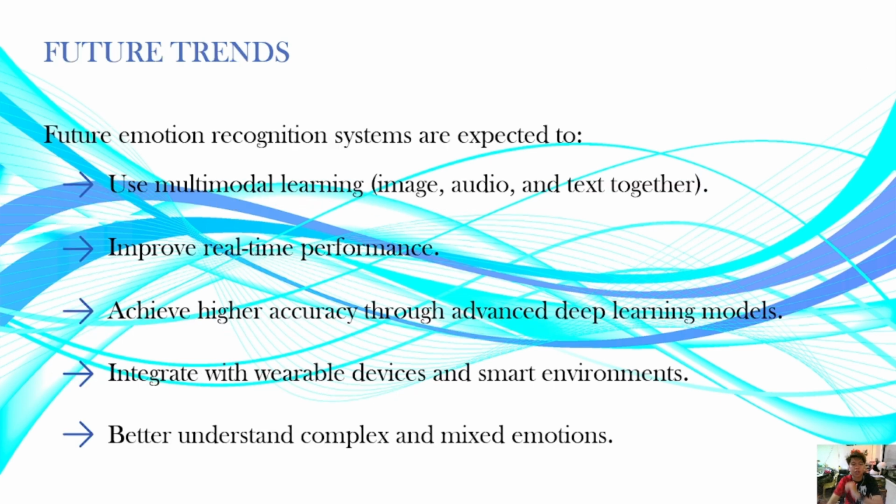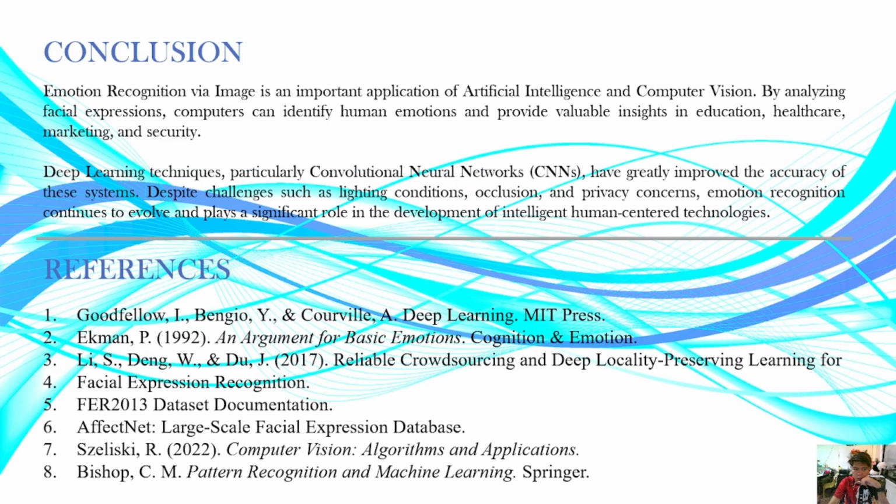For future trends, future emotion recognition systems are expected to use multimodal learning with image, audio, and text together. Next, we also have improved real-time performance and then higher accuracy through advanced deep learning models, and then integration with wearable devices in smart environments, and better understanding of complex and mixed emotions.